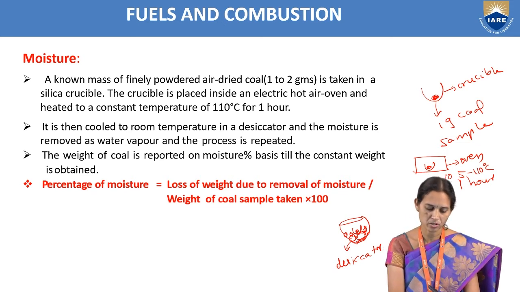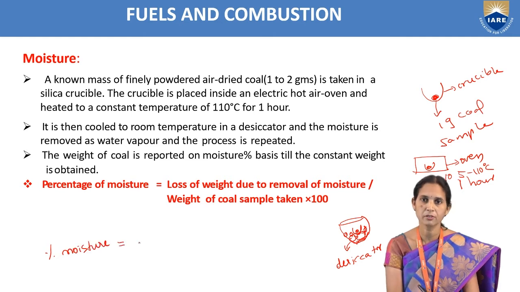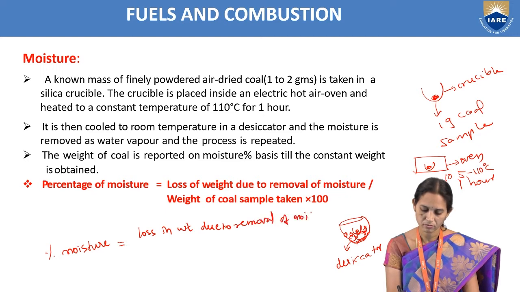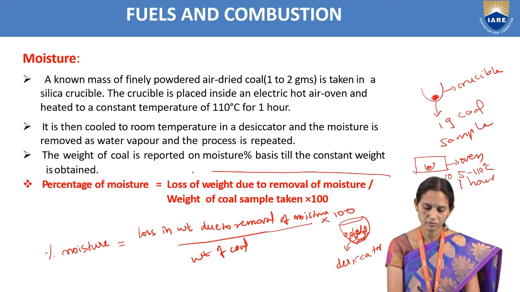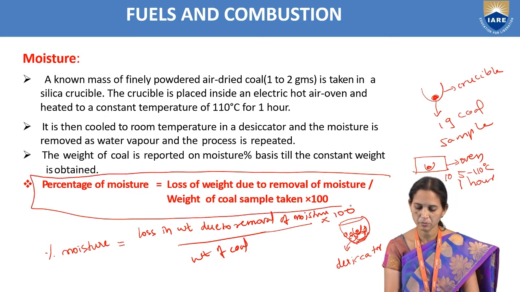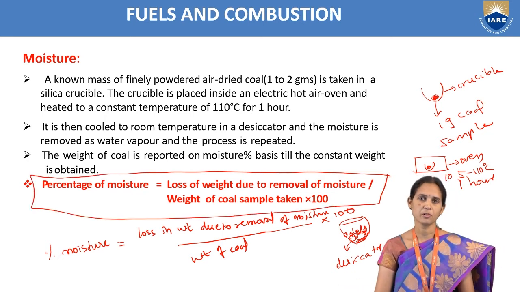So we can determine here the percentage of moisture in this process.